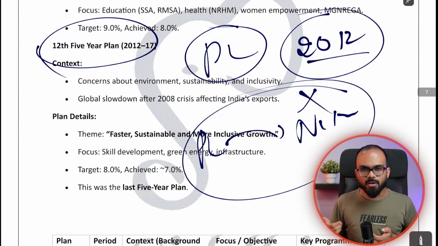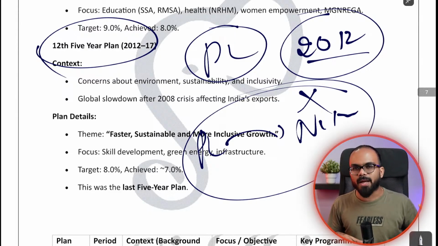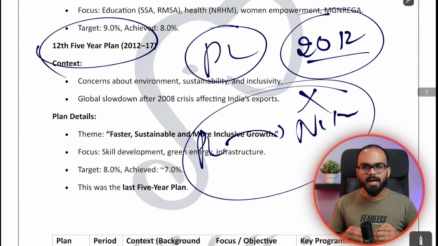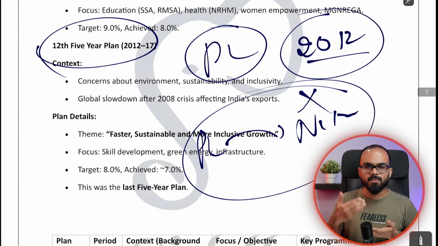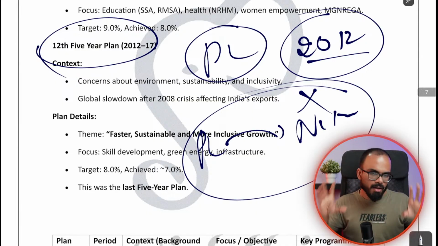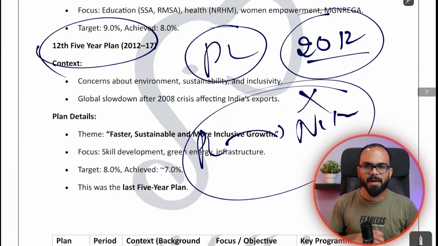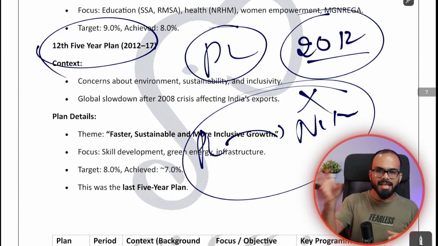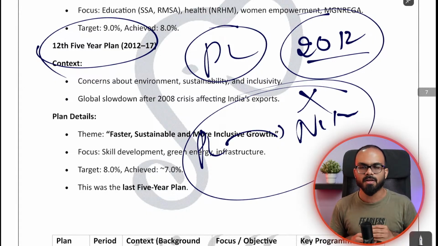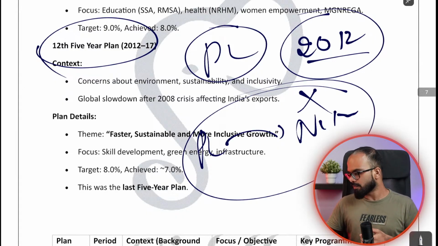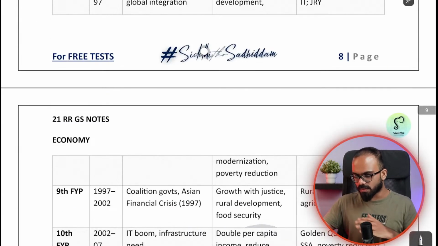So in that ecosystem, the older version of the planning system is not compatible, and we wanted more federalism, more states involved in decision making, and a think tank which will advise the government on various advanced issues. Considering all these things, the planning commission was wrapped up, and it was replaced by a body called NITI Aayog, which is National Institution for Transformation of India. Right? It is NITI Aayog, which is the think tank.